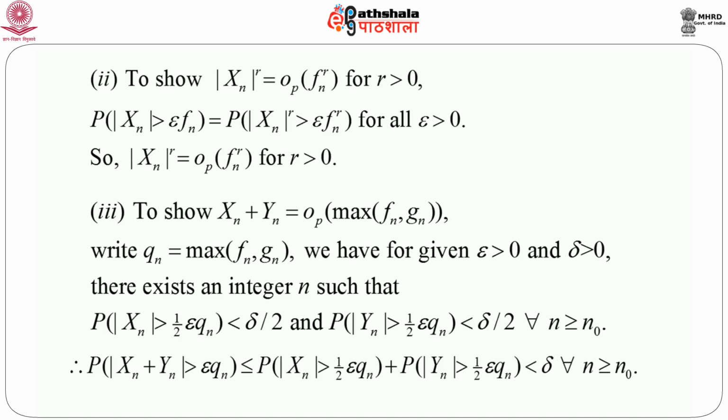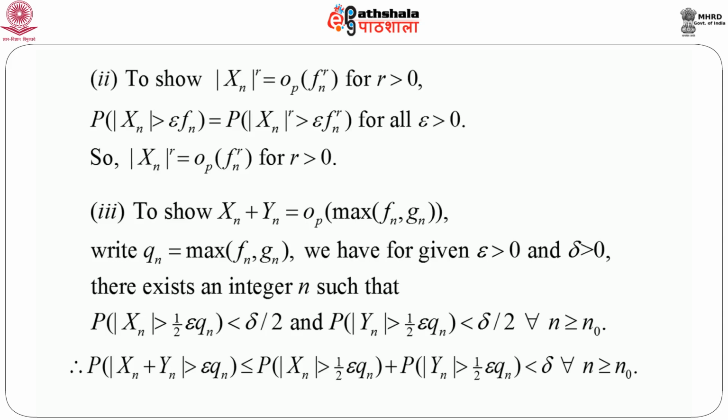So, epsilon to the power r is very small. We can take this as just a notational convenience, we can write this as epsilon, and this is true for every epsilon greater than 0. So, it is clear that since we know that probability modulus of Xn to the power r greater than epsilon fn to the power r is extremely small, then modulus of Xn to the power r equals small o_p of fn to the power r for r greater than 0.